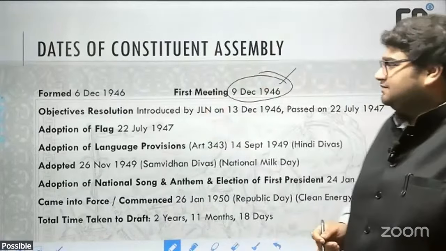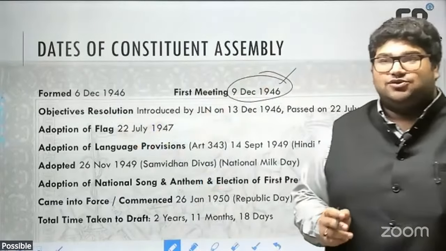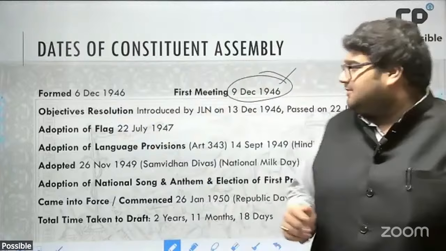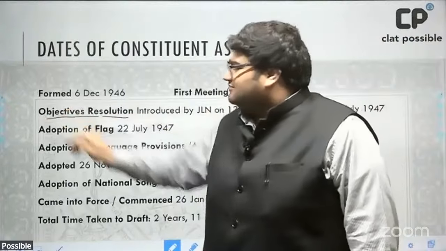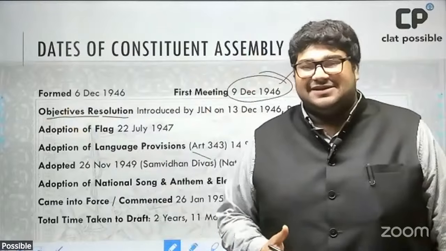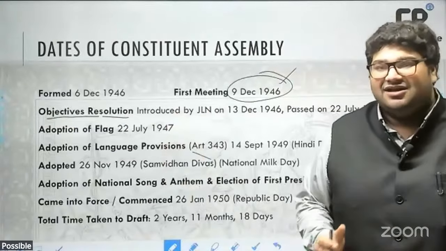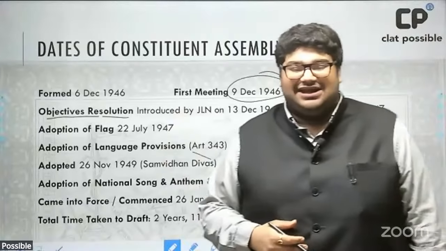Sachidanand Sinha. Now after this, a very important resolution was introduced and passed, known as the Objectives Resolution. This was one of the initial pieces of business, and the idea was that this would lay out the framework for the work of the Constituent Assembly ahead.